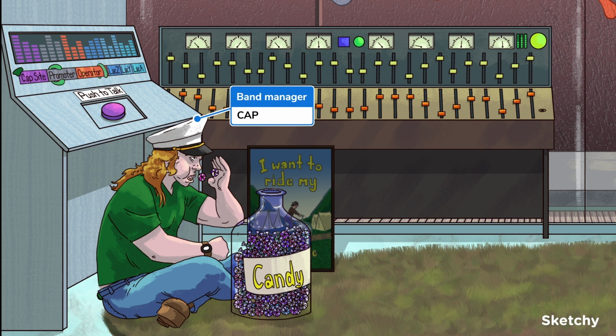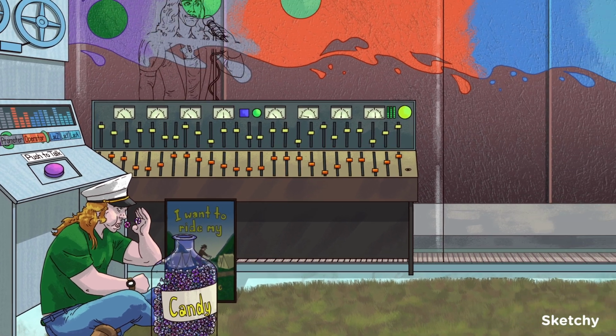CAP is represented by this band manager. He's wearing a captain's hat and calls himself Cap. He's also wearing a green shirt because CAP is a protein, and for the purpose of this sketch, we'll use the color green to represent any proteins. The band manager encourages the band members to make music by pressing the push-to-talk button.